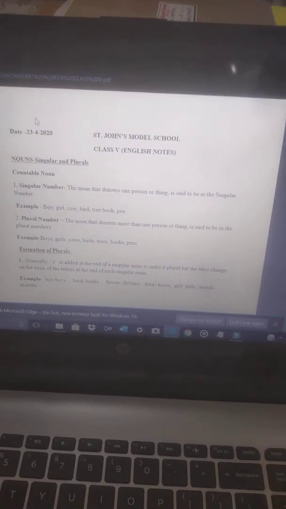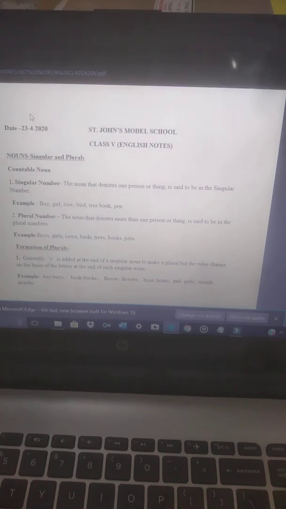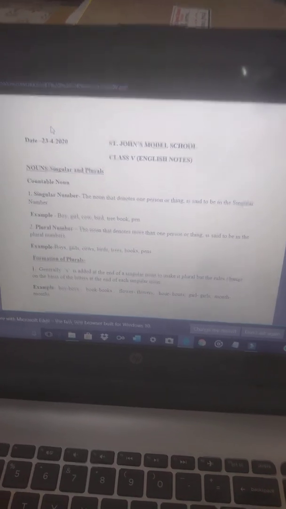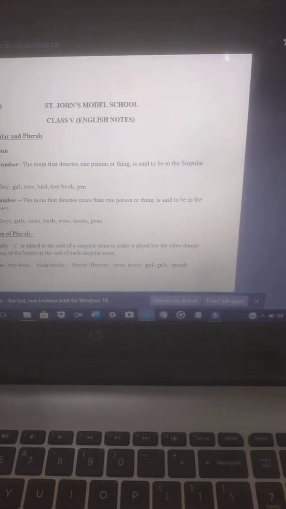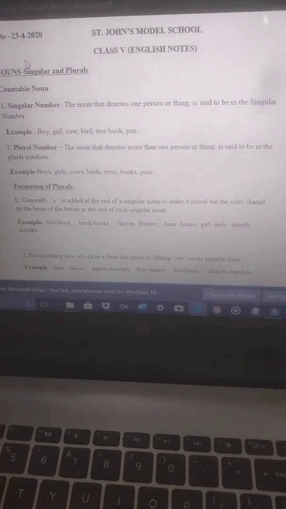So in this session we just learnt how to make plural. So let's have a quick recap. In the last lesson we learned about nouns. A noun is the name of a person, place, thing, or an activity. A noun that denotes one person or thing is said to be in singular number. And the noun that denotes more than one person or thing is said to be in plural form. Now the question arises: how are you going to make the plural of these nouns?